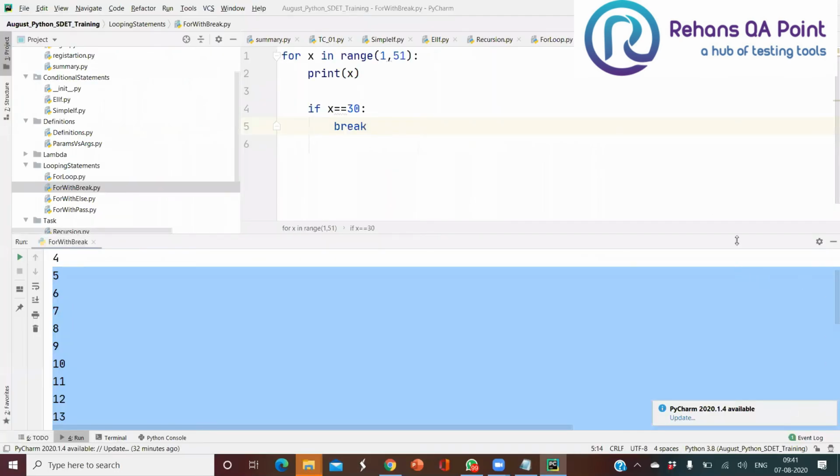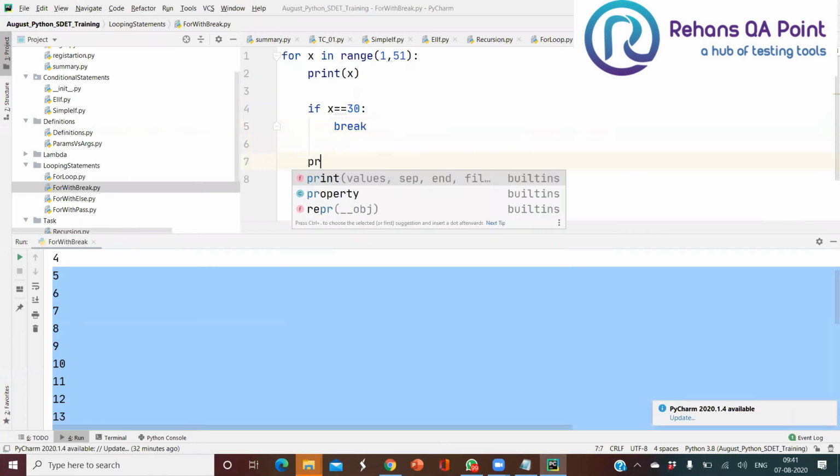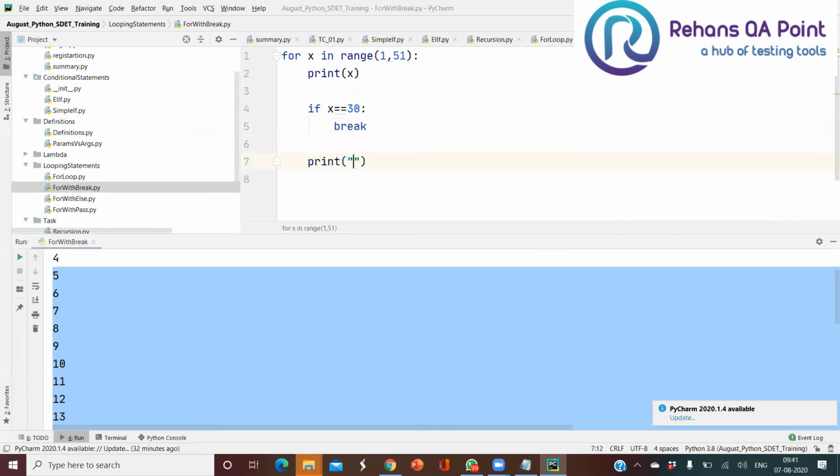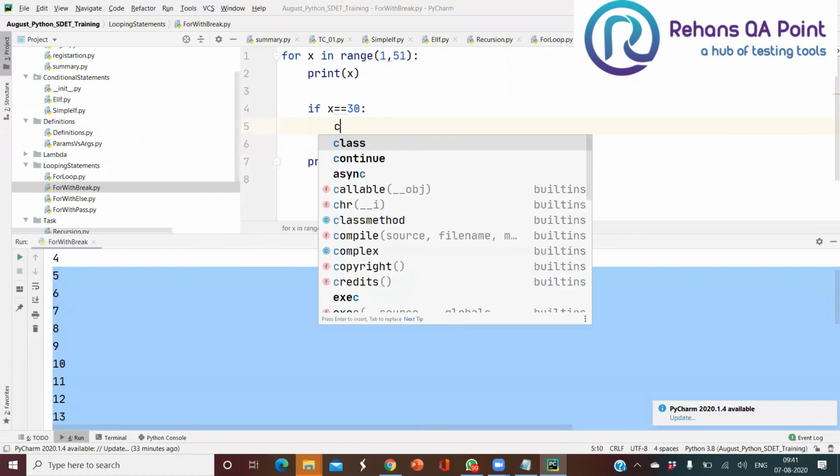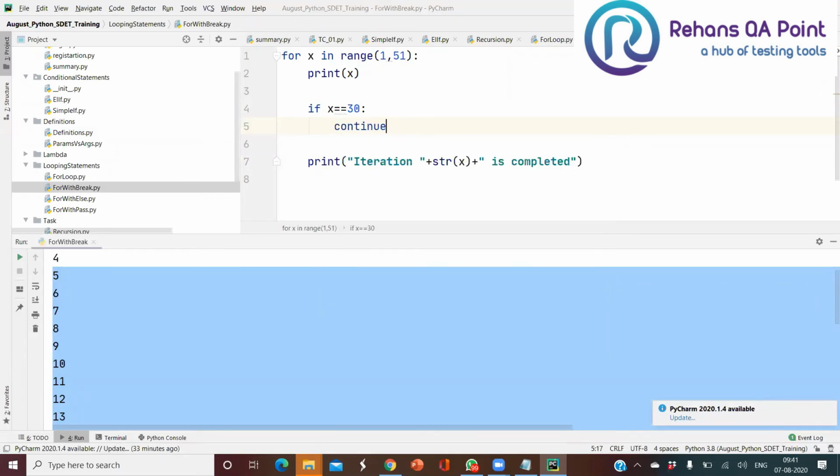Okay, so now let's see here. If x equal to 30 here, right? So now what I'll do here is print iteration plus str of x plus is completed. Okay, so now what happened here? When x equal to 30, I want to continue. It means that I need to skip the current iteration. When x is going to be 30, this line number 7 will never get printed.